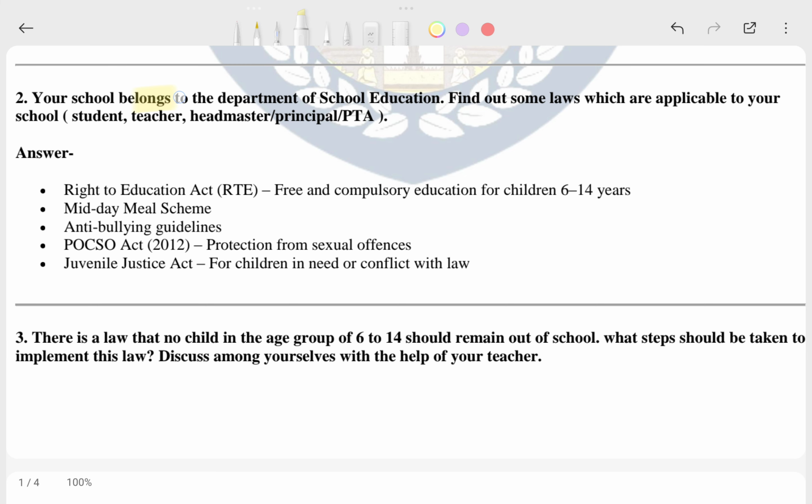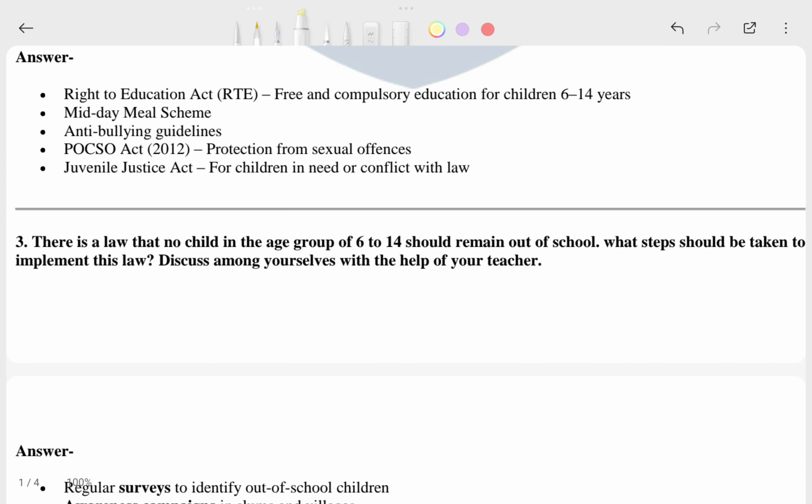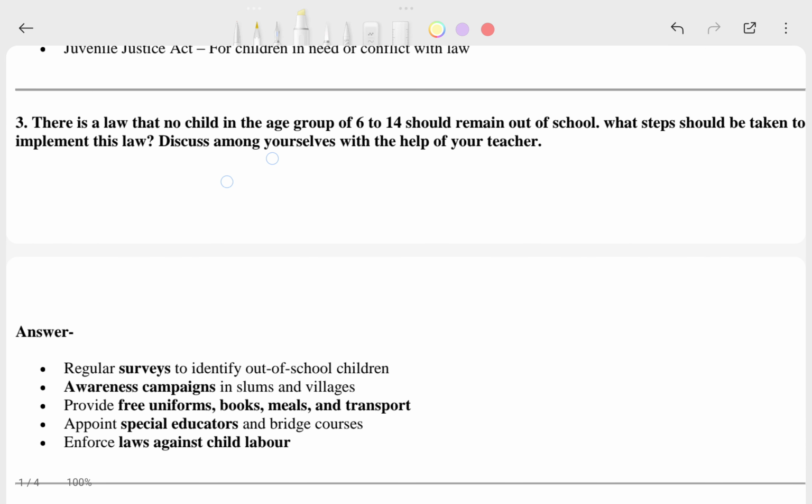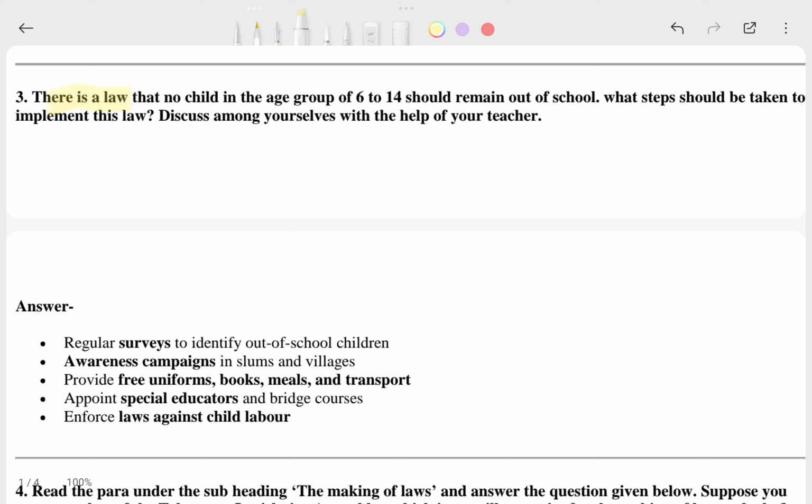Your school belongs to the department of school education. Find out some laws which are applicable to your school and students and teacher and headmaster, principal and PT. Generally this is the answer of that. You can look at that. Then that's the third question. There is a law that no child in the age group of 6 to 14 should remain out of school. What steps should we take to implement this law? Discuss among yourselves with the help of your teacher. And this is the answer.